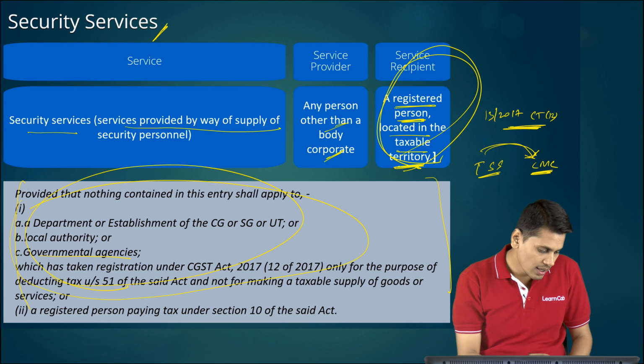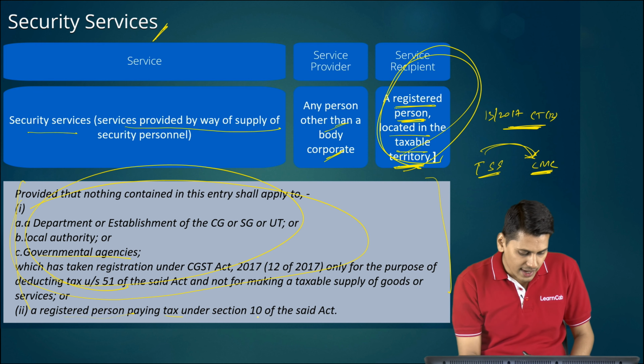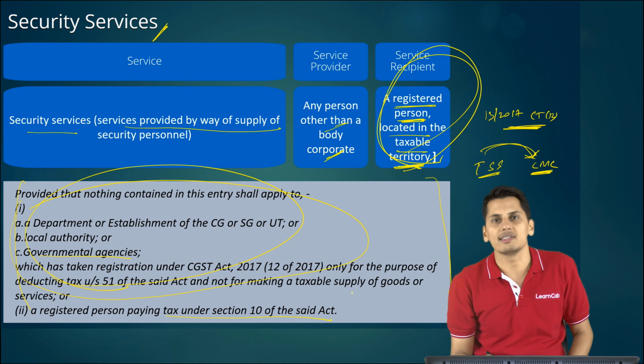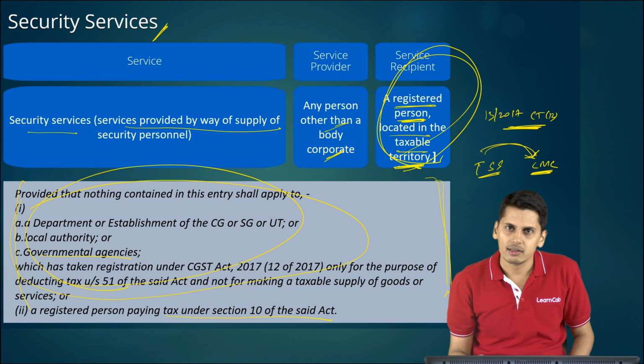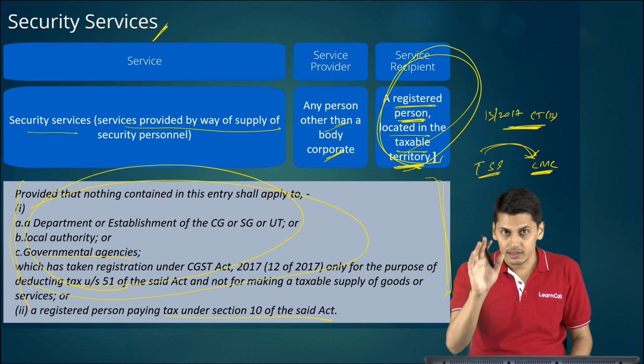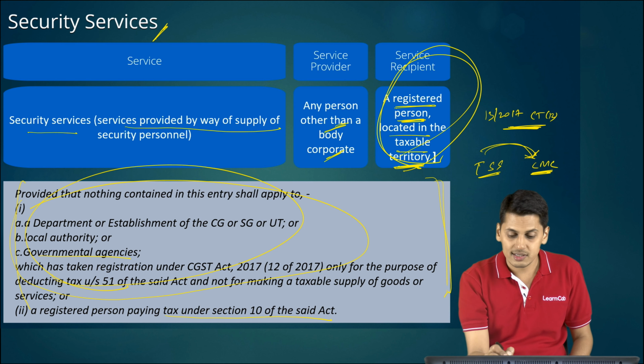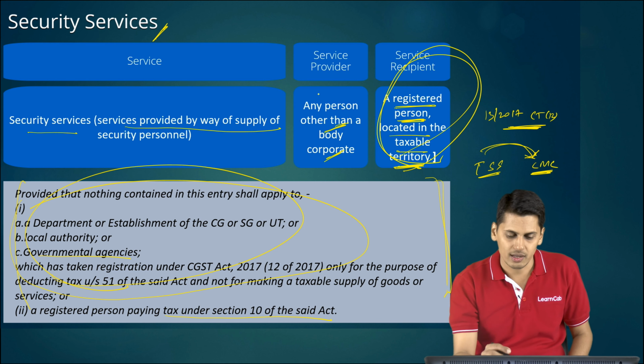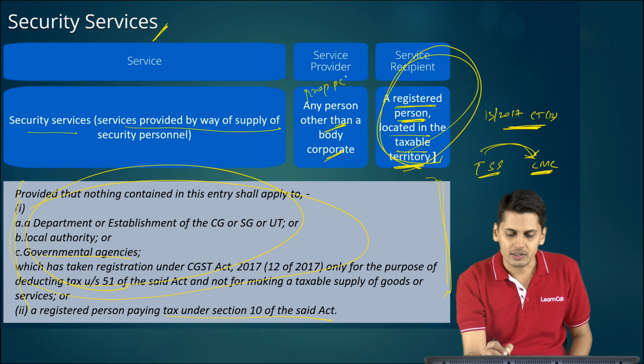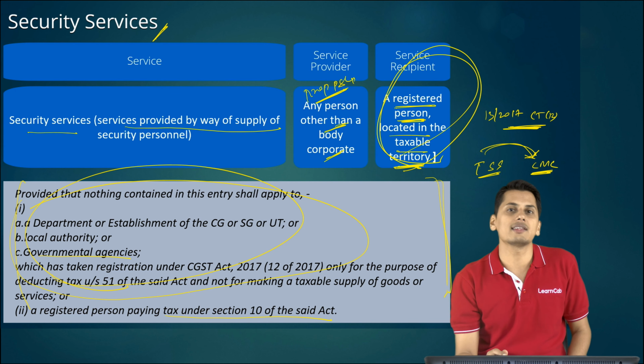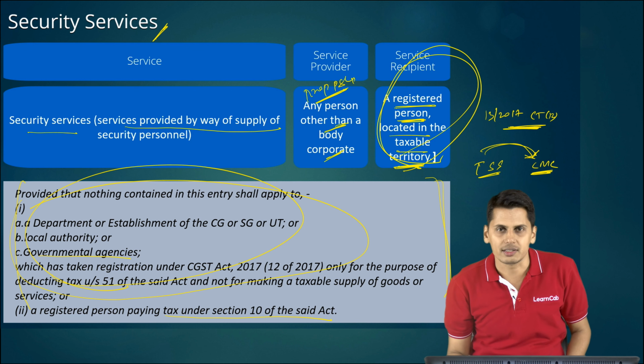The second limb tells you, a registered person who is paying taxes under section 10 of the said act. That means, if the security personnel is supplying services, the supplier of service should be a person other than a body corporate. That means either a proprietor or a partnership firm. If a body corporate is supplying services, it is always under forward charge.